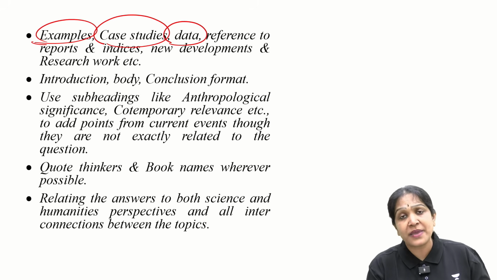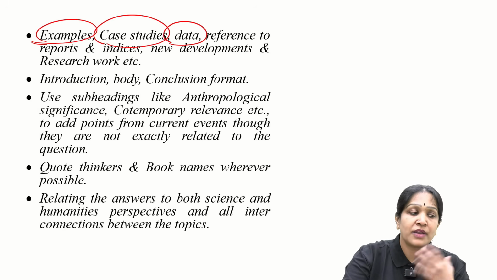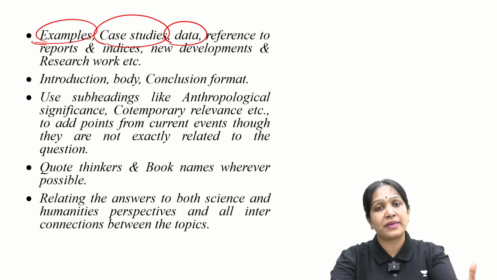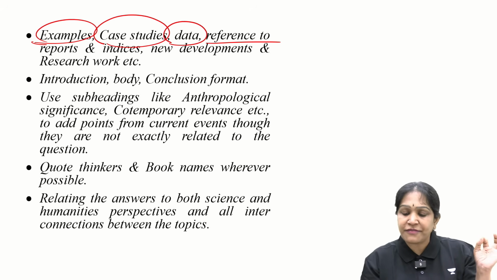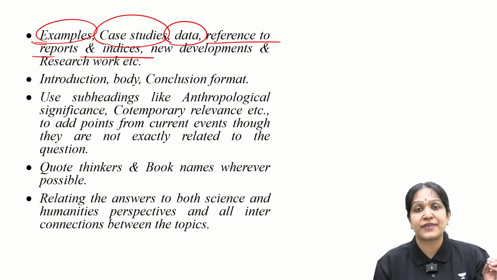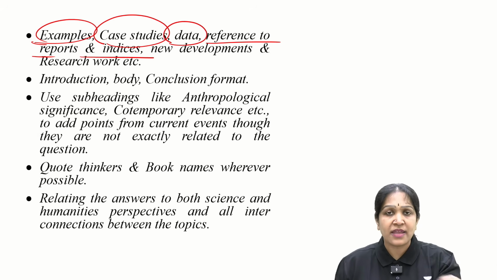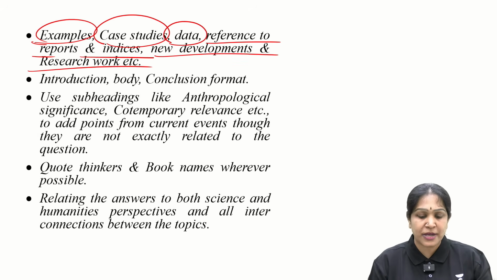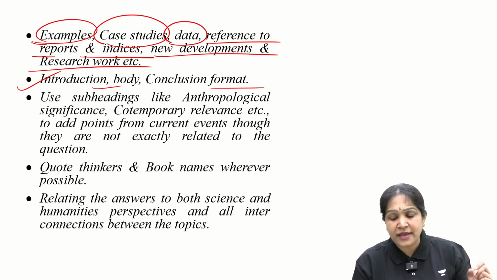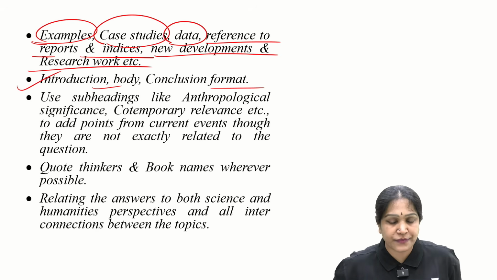And give more examples, write case studies, provide data. For example, when you speak about urbanization, what percentage of people are urban? When you speak about joint families, speak about what percentage of families are joint families. So provide some data. And give reference to some reports and indices. For example, Human Development Index, Poverty Gap Index, indices and reports. Write about new developments, current affairs, etc. And follow the introduction, body, conclusion format, if not for all the questions, at least for most of the questions.